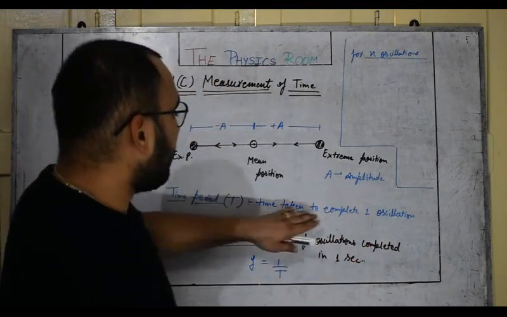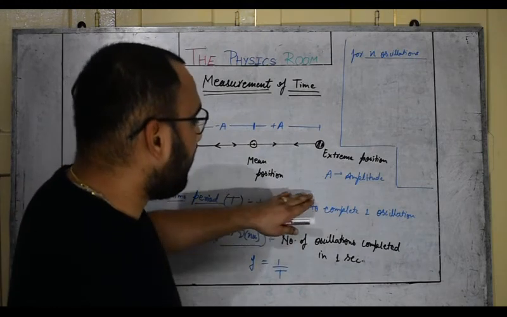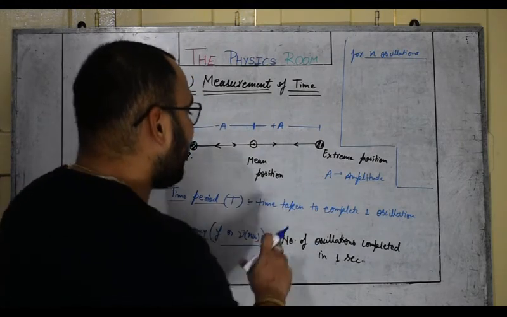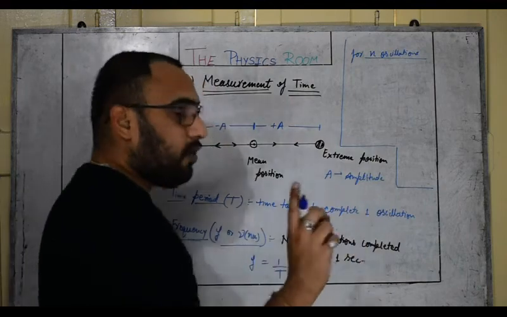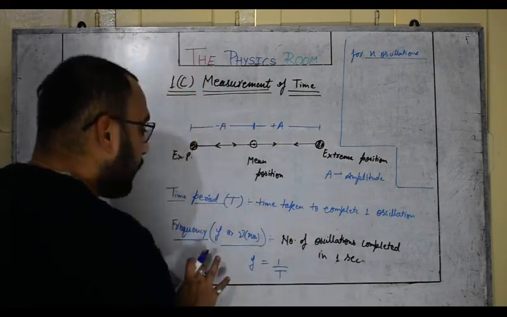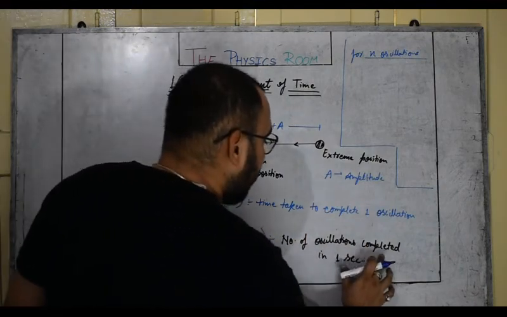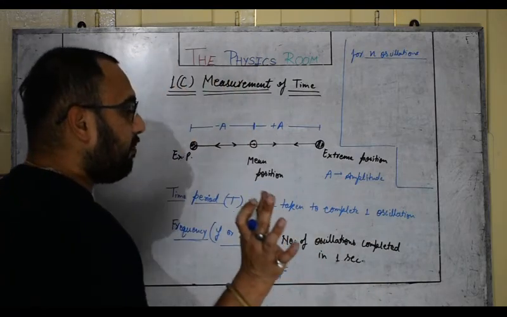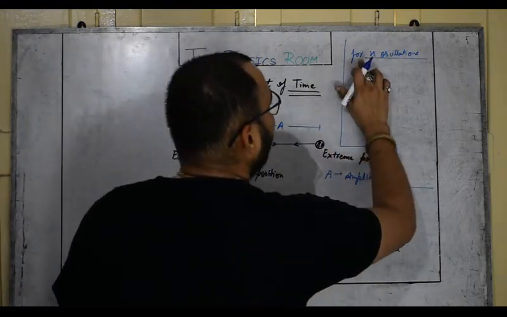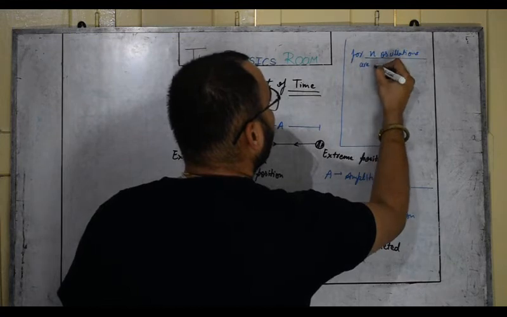So let's start from the time period, so we will be able to link time period and frequency. Time taken to complete one oscillation is called time period. And frequency is number of oscillations completed in 1 second.